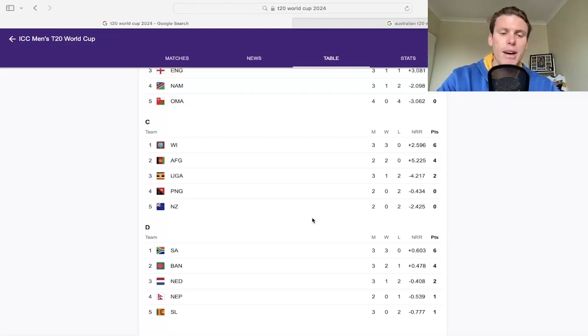And then Group D, we have South Africa doing good things. They've got Bangladesh, Netherlands, Nepal, and obviously Sri Lanka as well. So Sri Lanka really disappointing for what we know of them to be over the past 20, 30 years. God, it's just been a massive fall from grace, hasn't it, for Sri Lanka? Like, growing up for me, when I was sort of 10, 12, it was watching Jayasuriya and all these boys there go out and be absolutely incredible and dominant. Sangakkara, all these types of players there, just watching them be so good at their craft, and they just don't have that anymore, unfortunately. That type of caliber of player, like some of the best to ever play the game. So these guys that I'm speaking about there.